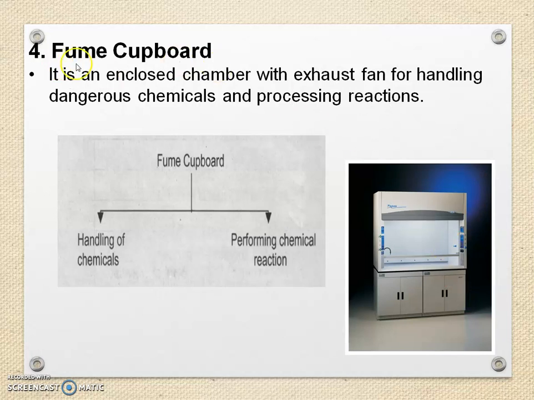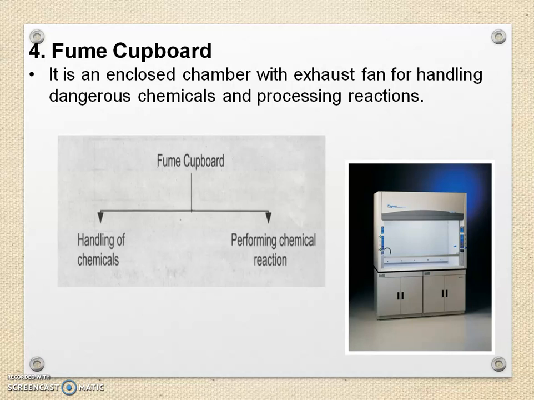Then the fourth concept is fume cupboard. It is an enclosed chamber with an exhaust fan for handling dangerous chemicals and processing reactions. Whenever we are doing an experiment in the lab, there are some chemicals that are acidic or dangerous, and during the reaction some fumes get evolved.